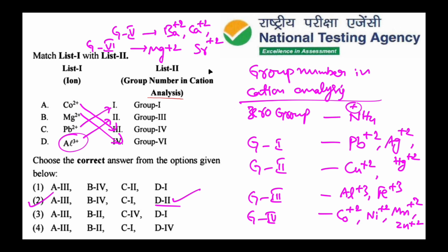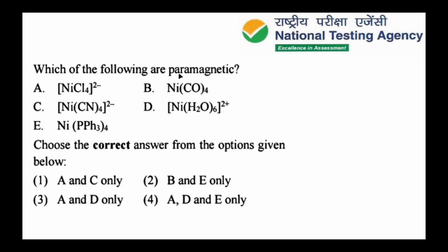So practical organic chemistry and practical inorganic chemistry are most important. Compulsory, one question will come in every NEET exam. The next question is, which of the following are paramagnetic? NiCl4 2 minus, Ni(CO)4, Ni(CN)4 2 minus, Ni(H2O)6 2 plus and Ni(PPh3)4. Based on the ligands we want to find out which are strong field ligands and which are weak field ligands. Here Cl minus and H2O are weak ligands.